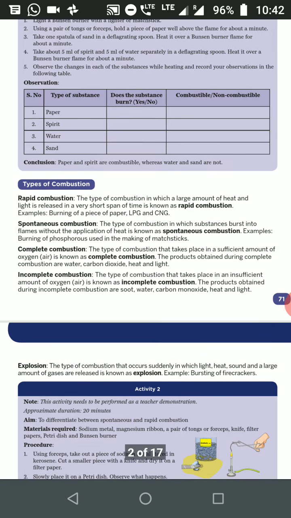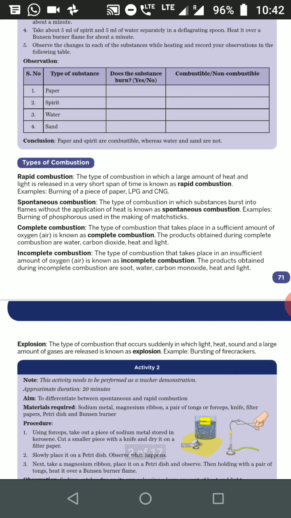Next, spontaneous combustion. This is the type of combustion in which the substance bursts into flame without the application of heat. Example: burning of white phosphorus, which is used for making matchsticks. Or you can take sodium metal. When sodium metal is exposed to the air, it catches fire.